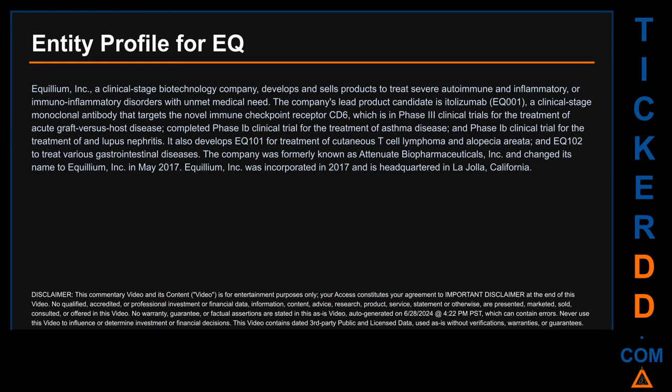The company's lead product candidate is itolizumab EQ001, a clinical-stage monoclonal antibody that targets the novel immune checkpoint receptor CD6, which is in Phase 3 clinical trials for the treatment of acute graft-versus-host disease, completed Phase IB clinical trial for the treatment of asthma disease and Phase IB clinical trial for the treatment of lupus nephritis. It also develops EQ101 for treatment of cutaneous T-cell lymphoma and alopecia areata and EQ102 to treat various gastrointestinal diseases.